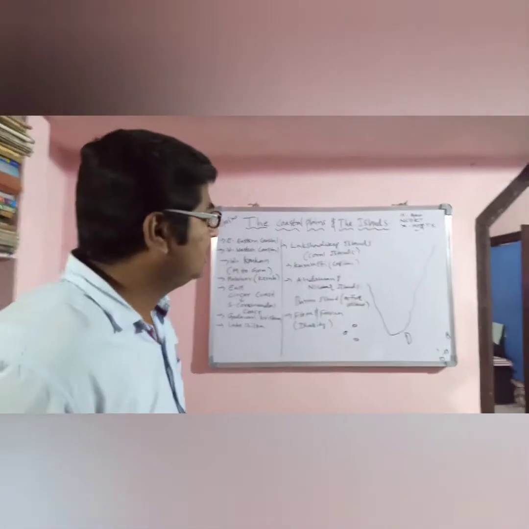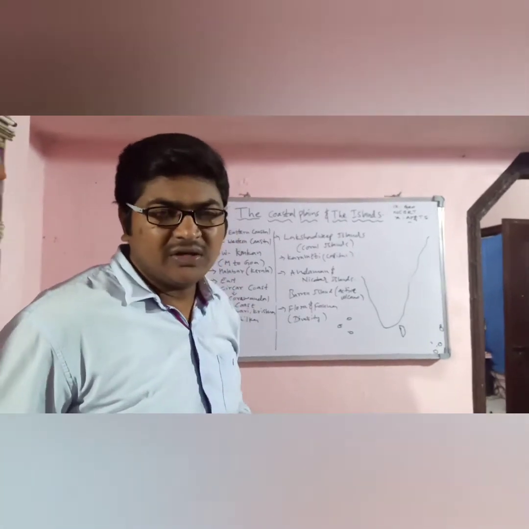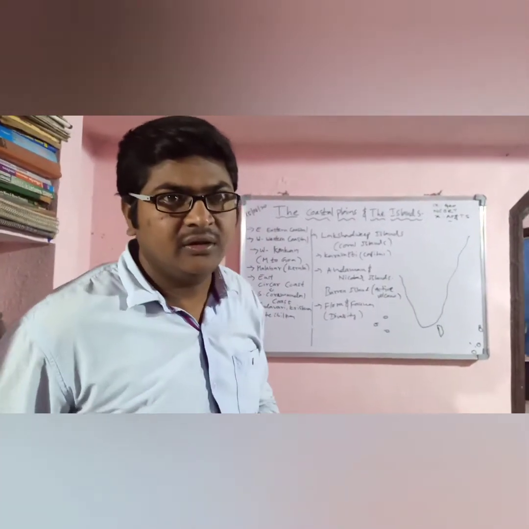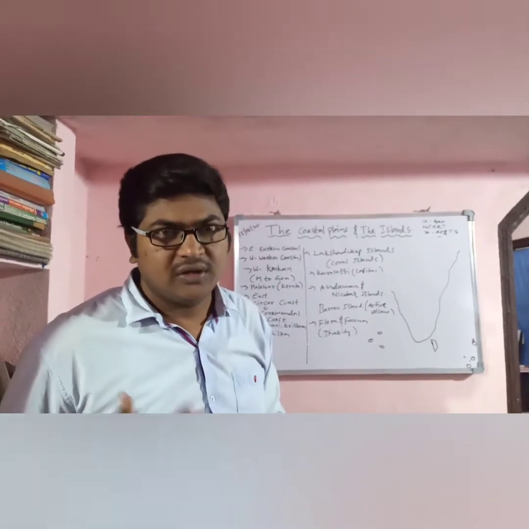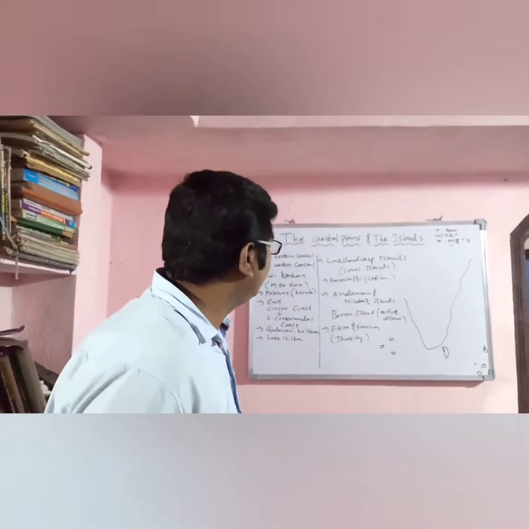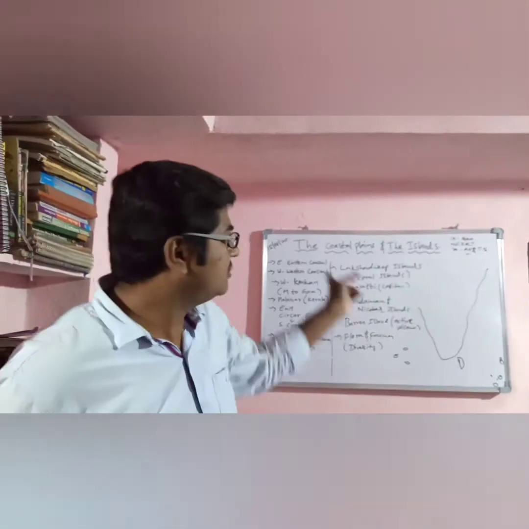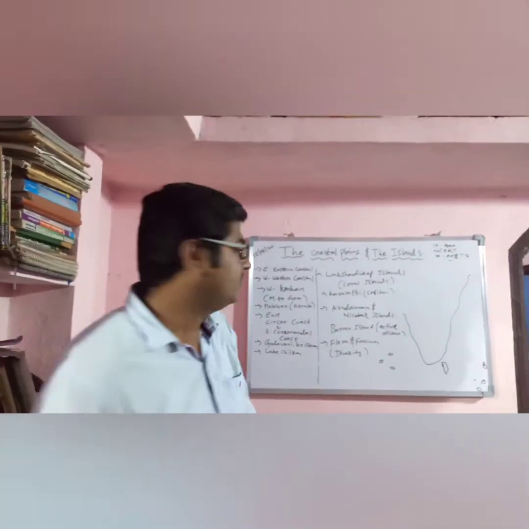I divided this into nearly 5-6 parts and explained them for your comfort, so that you can easily understand. Today I am going to present about the coastal plains and island groups of India.